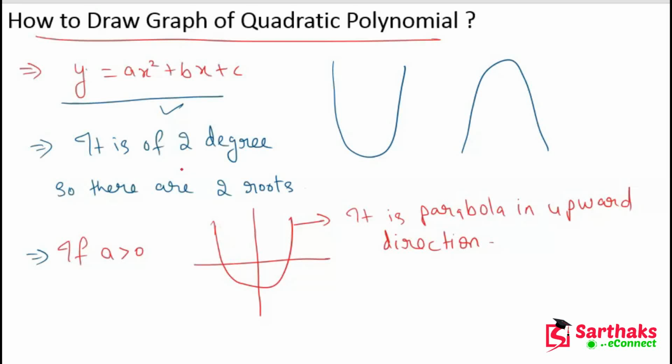Okay, now if a is less than 0, then the parabola is in downward direction.